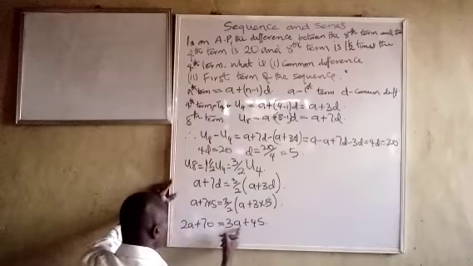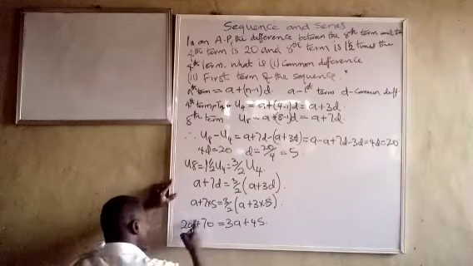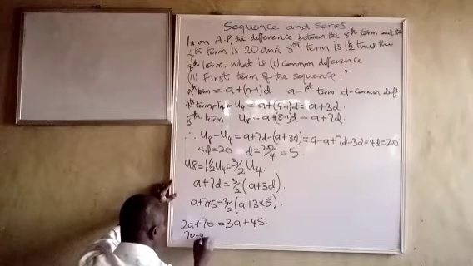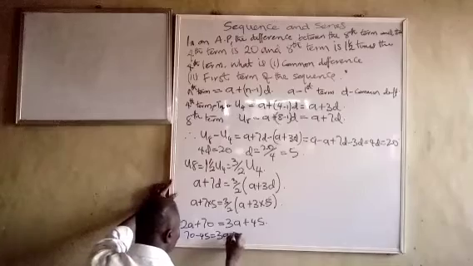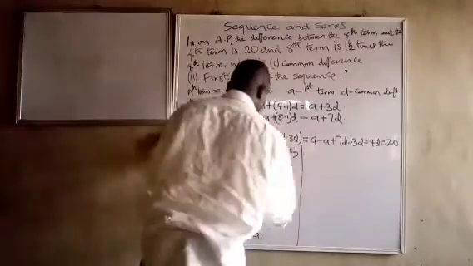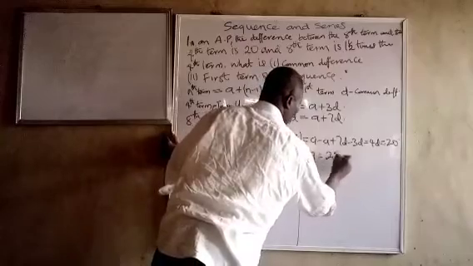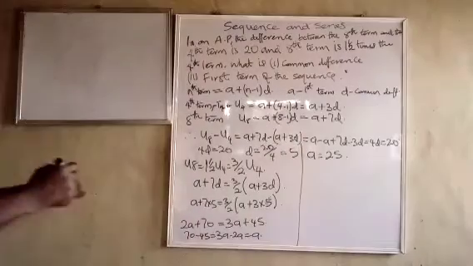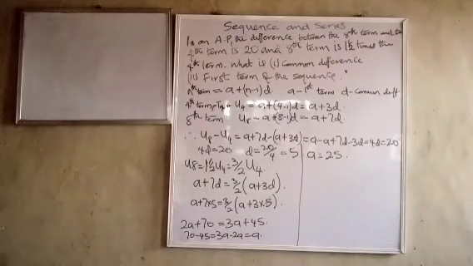Now subtract 2A from here, subtract 45 from here. So you have 70 minus 45 is equal to 3A minus 2A, which is equal to A. So what is 70 minus 45? A is equal to 25. You can see, very easy and straightforward. Just use the formula, you will always get your answers.